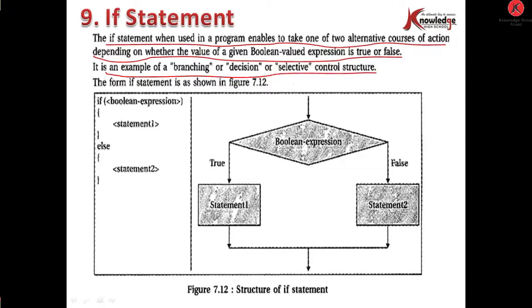You can see the form of the if statement here, with a condition. If the condition is true, then statement 1 will execute, but if it is false, then the statement after else, statement 2, will execute.